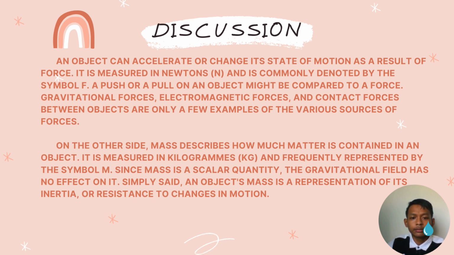On the other side, mass describes how much matter is contained in an object. It is measured in kilograms, kg, and frequently represented by the symbol m. Since mass is a scalar quantity, the gravitational field has no effect on it. Simply said, an object's mass is a representation of its inertia or resistance to change in motion.